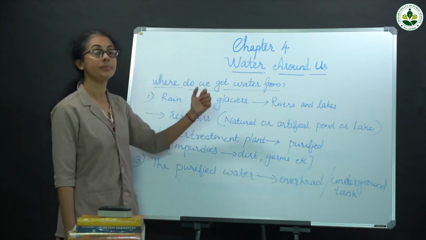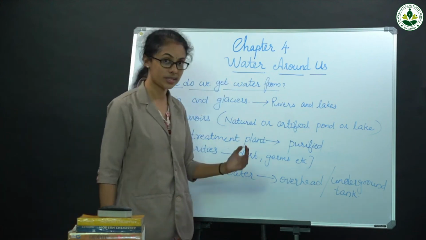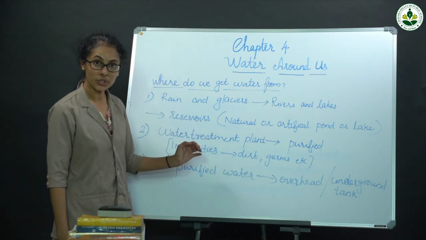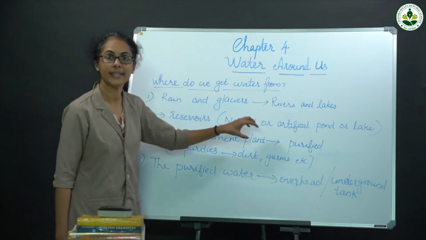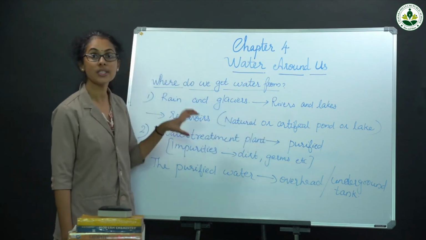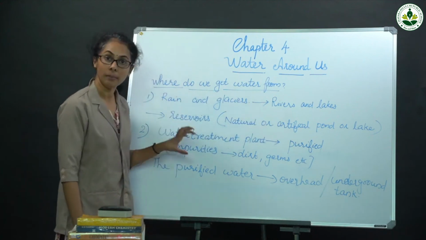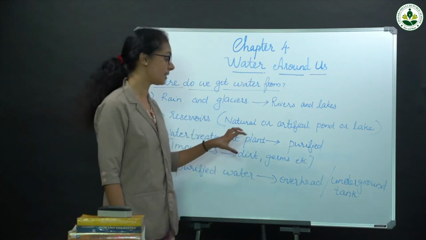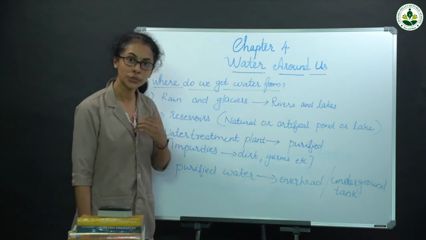Water is transported through pipes to water treatment plants, where it is treated and purified because it contains impurities like dirt and germs, which are harmful to our health.